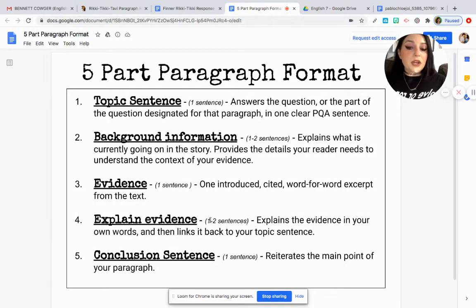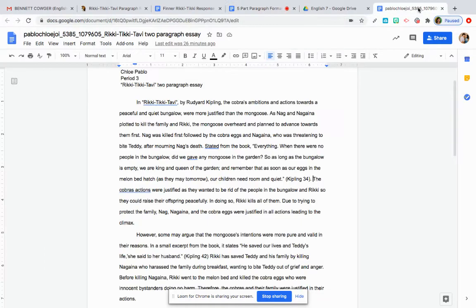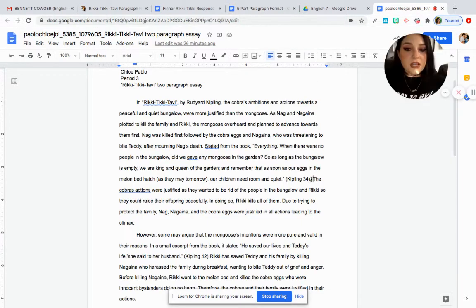We need to explain our evidence. So this is going to be us explaining our evidence in our own words, and you're explaining how your evidence, again, links back to your topic sentence. So for example, this student in their topic sentence said, the cobra was justified, or Nag and his wife were justified in their actions. So let's see how they explain this. So our quote ends here. Again, you just need 1 to 2 sentences for this explanation.